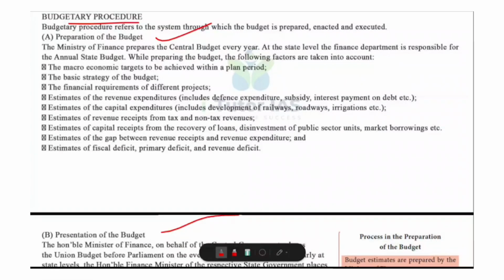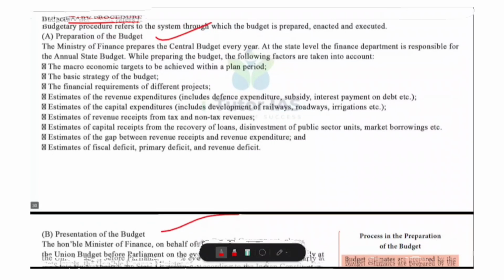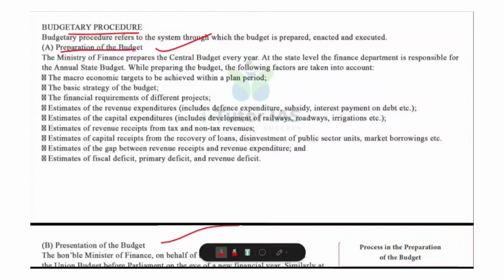Okay. Now first let's look at the preparation of budget. Do you know who prepares the budget? Union budget is prepared by the Ministry of Finance, that is of central government, and state budget is prepared by the Finance Department of the state. And this is the first and most important stage because all financial decisions begin here. While preparing the budget, the government considers several factors.